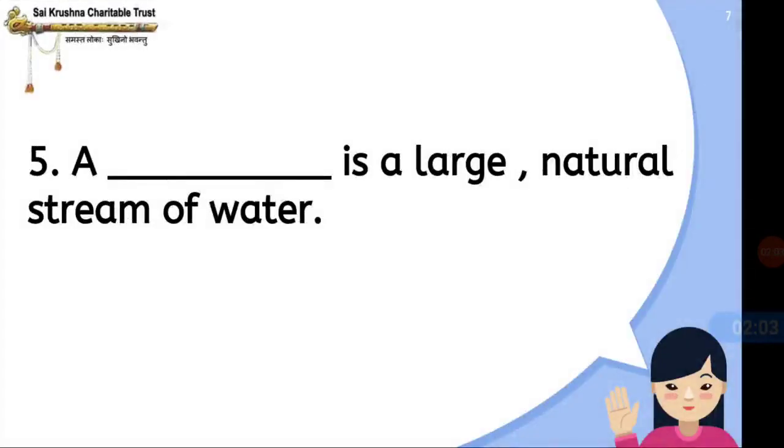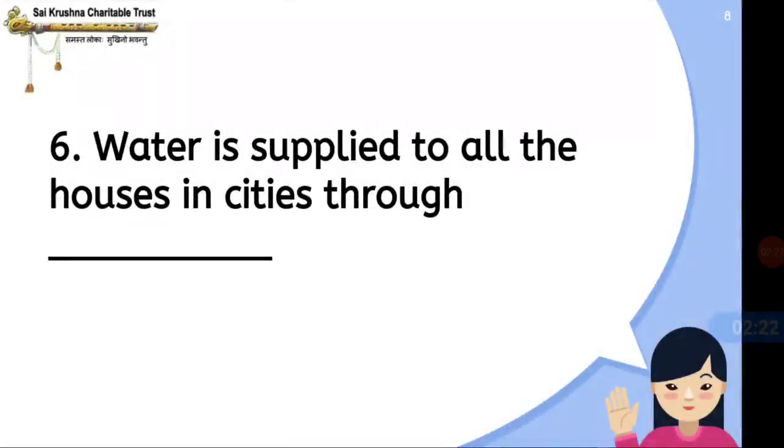Fifth question: a dash is a large natural stream of water. So, the answer is river. A river is a large natural stream of water. Now the sixth question: water is supplied to all the houses in cities through dash. So, the answer is pipelines. Water is supplied to all the houses in cities through pipelines.